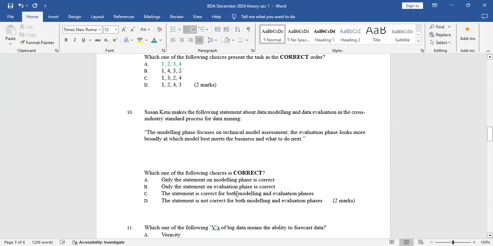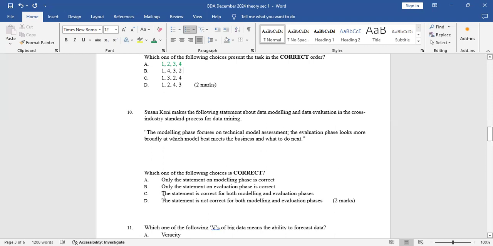B, only the statement on evaluation phase is correct. Let me read the statement. The evaluation phase looks more broadly at which model best meets the business and what to do next. Yeah, that's what evaluation is all about. So only the statement on evaluation phase is correct because there were only two statements, and already I've eliminated the statement on modeling.